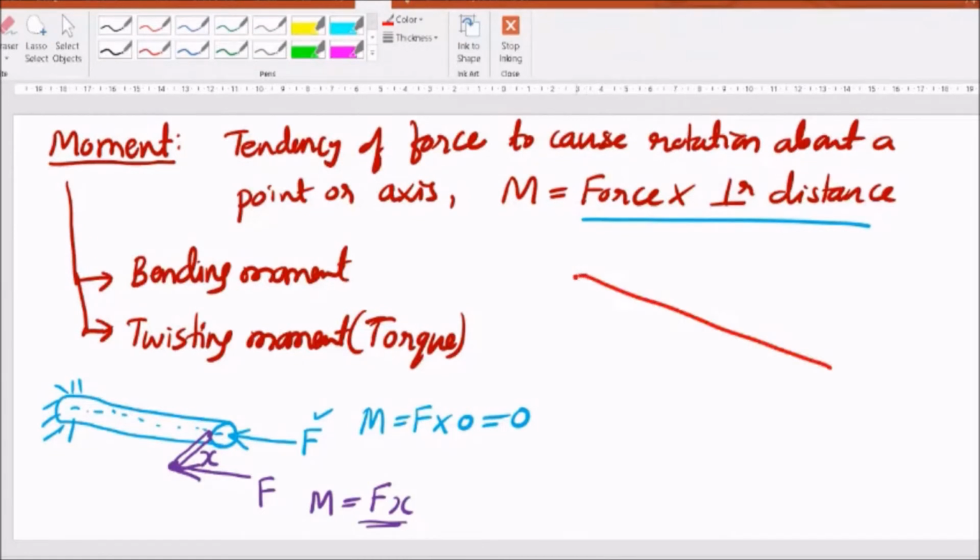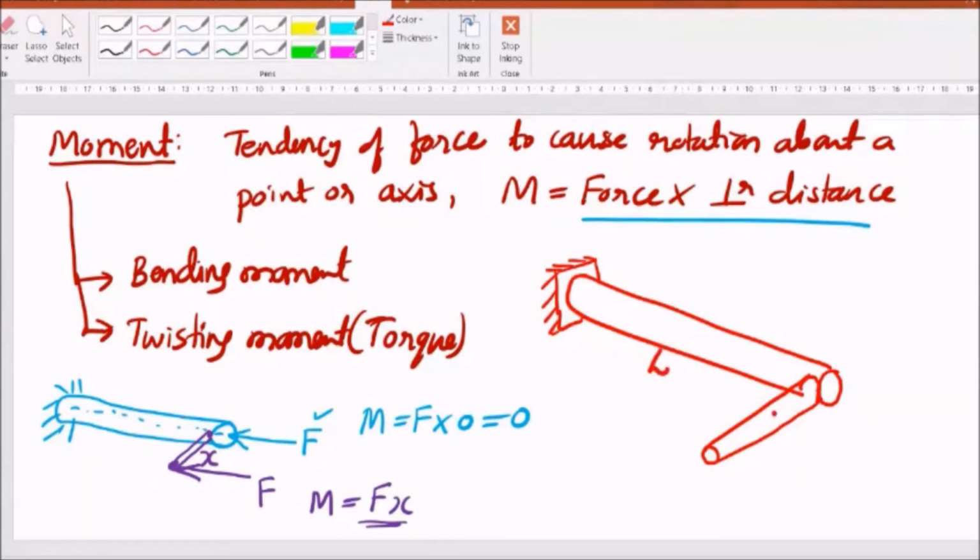This is also a lever fixed at this end, and I will attach another perpendicular member like this. This is the end of that bar, and here it is fixed. Let us say the length of this member is L, and this distance from here to here is R, and I will subject this to a load like this in the vertical direction, F. Now you can clearly distinguish between the bending moment and twisting moment. I will write the coordinate system. This is x-axis now, let us say, and this is y-axis. Now this L is along x and F is acting along y, and R is a distance along z.